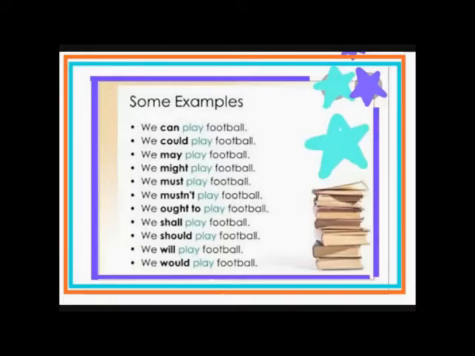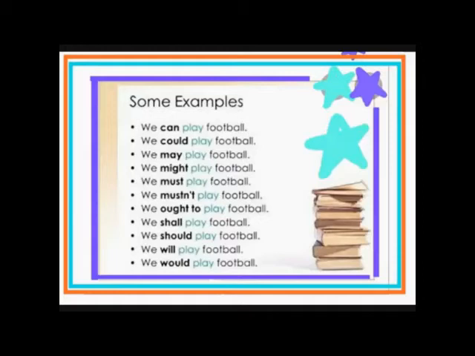Now let's refer to the first sentence. We can play football. Can is showing you ability in future. In the second sentence, we could play football. The modal auxiliary could is showing you here ability in the past. Whereas in the third sentence, we may play football. It is again showing you possibility. Then in the fourth one, we might play football. There it's showing that you can play or you cannot play.